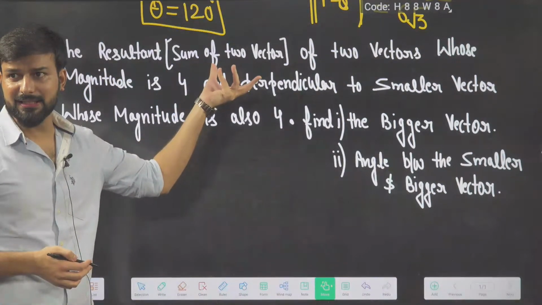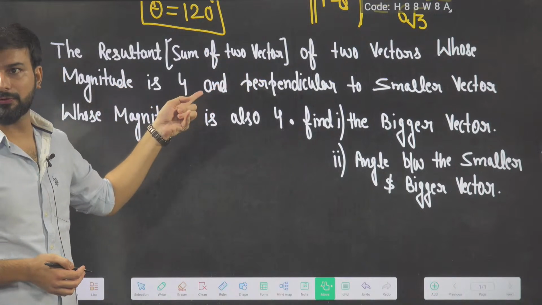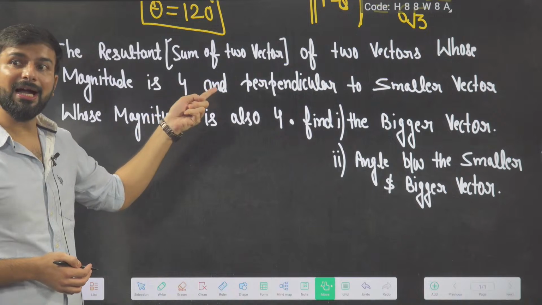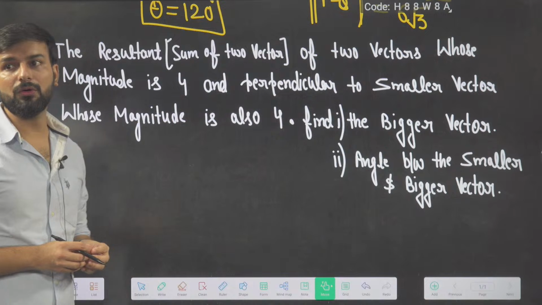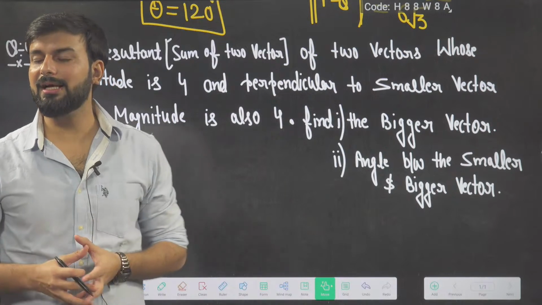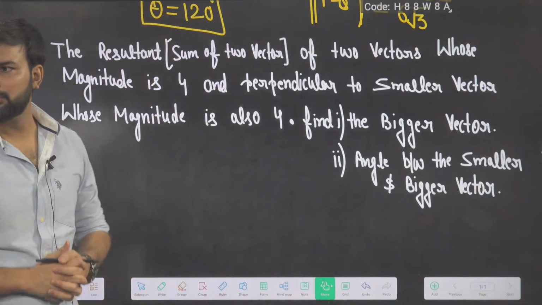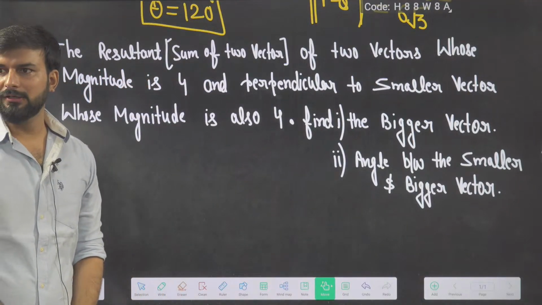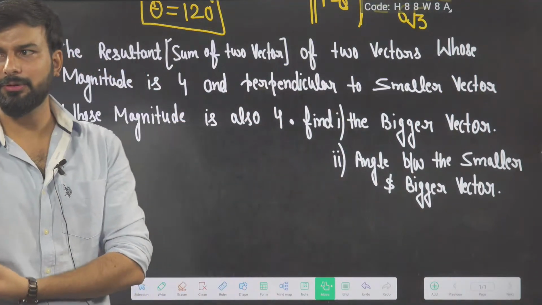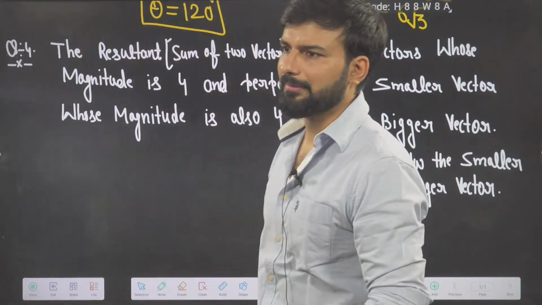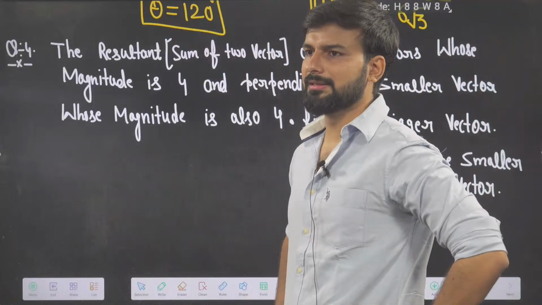The resultant means sum of two vectors. The resultant of two vectors whose magnitude is 4. So the resultant magnitude is 4 and it is perpendicular to the smaller vector whose magnitude is also 4. Find the bigger vector and the angle between the vectors. Two answers are coming. First, tell me the magnitude of the bigger vector, everyone. 4 root 2. So many members are saying 4 root 2. Very good.